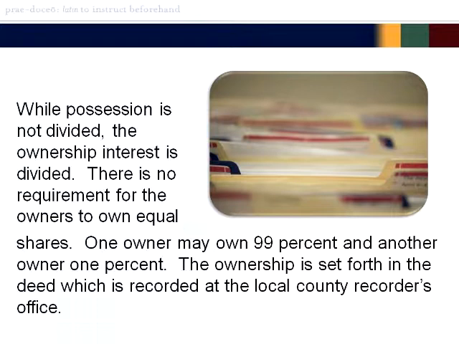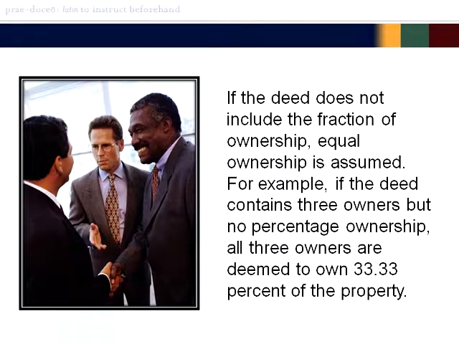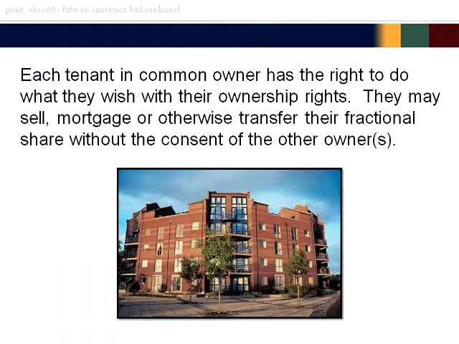There is no requirement for the owners to own equal shares. One owner may own 99% and the other owner 1%. The ownership is set forth in the deed, which is recorded at the local county recorder's office. If the deed does not include the fractional ownership, equal ownership is assumed. For example, if the deed contains 3 owners but no percentage ownership, all 3 owners are deemed to own 33.33% of the property.